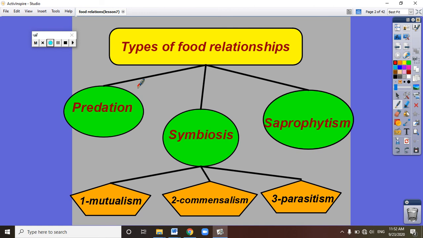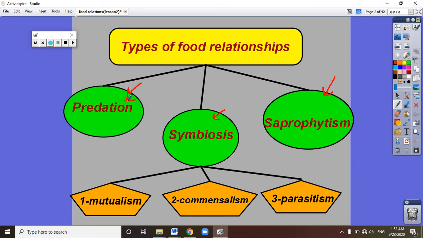Number 1, repeat after me: predation. Number 2, symbiosis. Number 3, saprophytism. So we will take 3 food relationships: predation, symbiosis, and saprophytism.